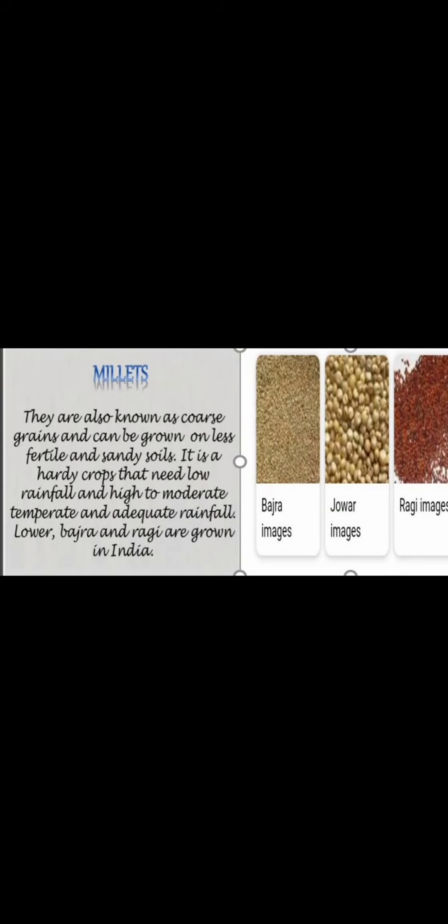Third one is millet. Millets are also known as coarse grains and can be grown on less fertile and sandy soils. It is a hardy crop that needs low rainfall, moderate temperature and adequate rainfall. Jowar, bajra and ragi are grown in India.